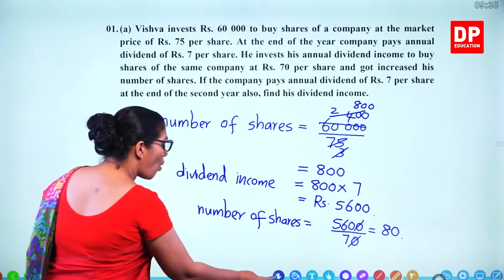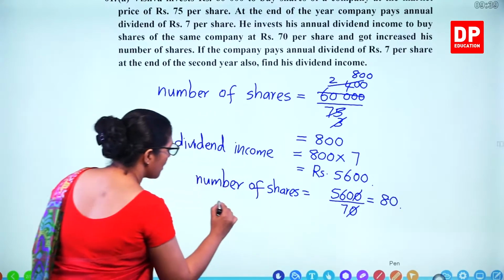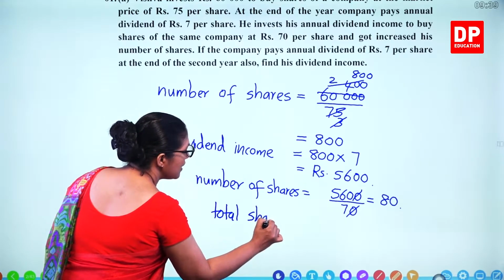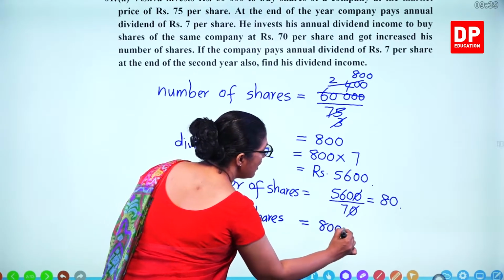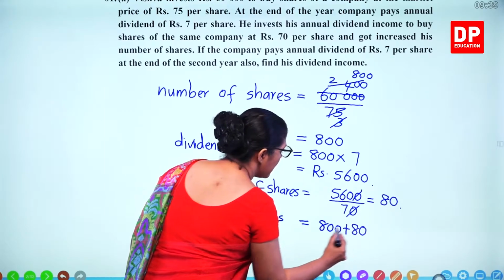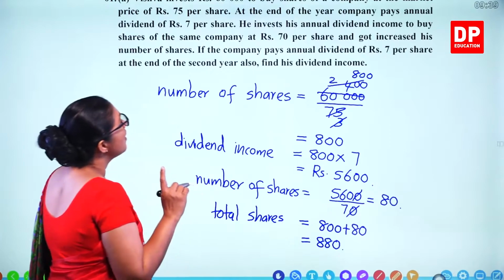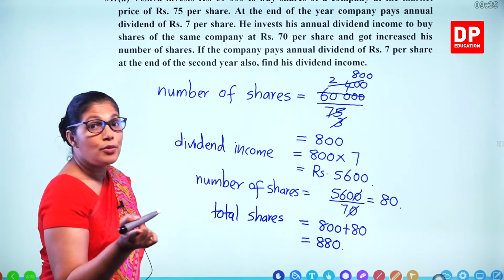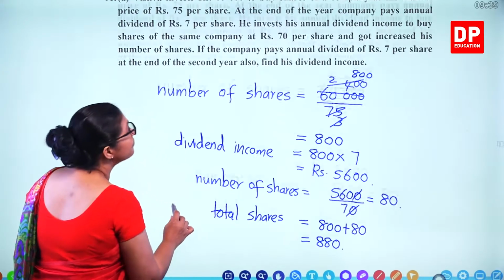Now what's the total number of shares he bought from this company? Total number of shares is equal to 800 plus 80, so 880 shares he bought. Now in the second year you get dividend income. So what's the income now?